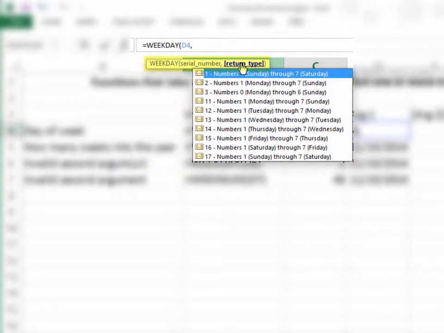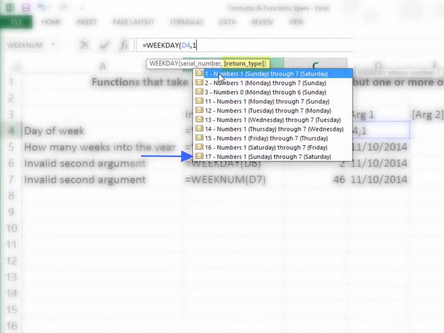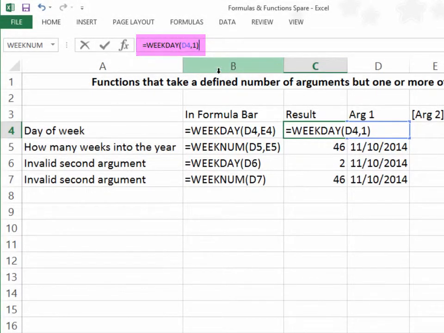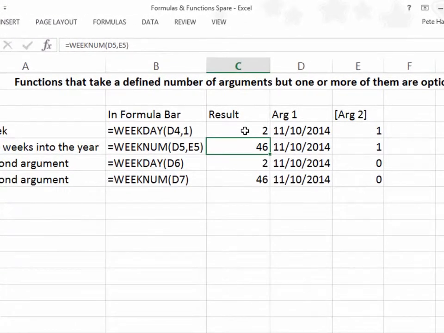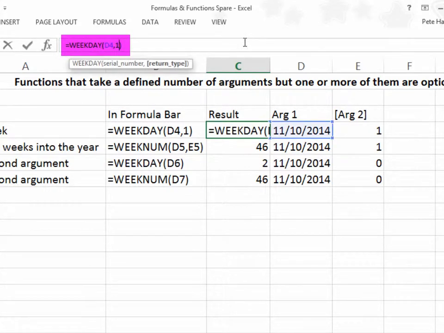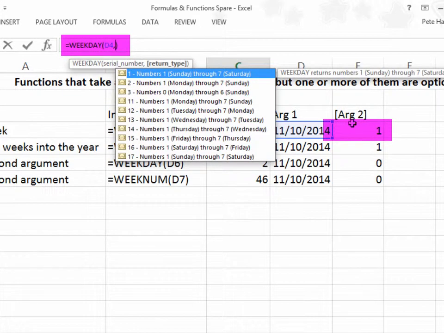See anything different between these two arguments? Return type is in brackets while serial number is not. The brackets specify that arguments are optional. The pop-up help menu provides a list of acceptable values along with a brief description of each. Clicking on one of these causes that value to be added to the formula bar. We enter a closing parentheses and press enter to complete our function. Now watch as I modify the function in the formula bar, replacing the 1 with a cell reference of E4. I press enter to complete the function and the function is updated.